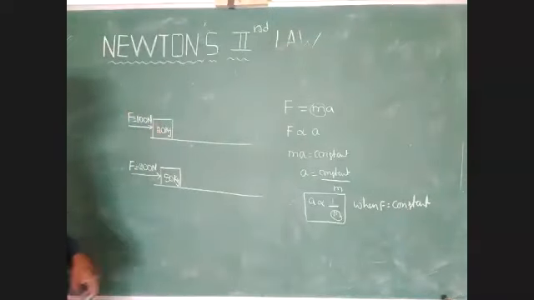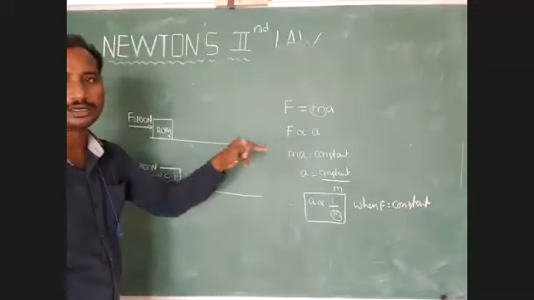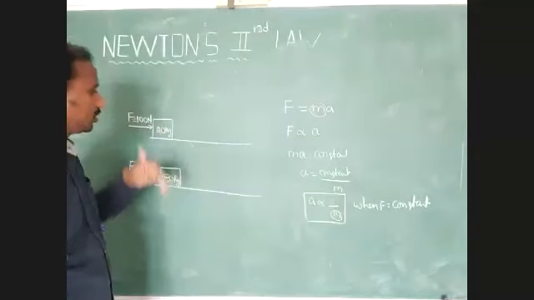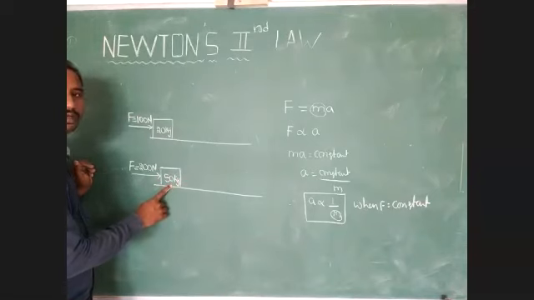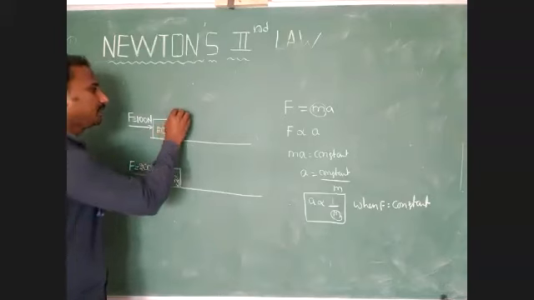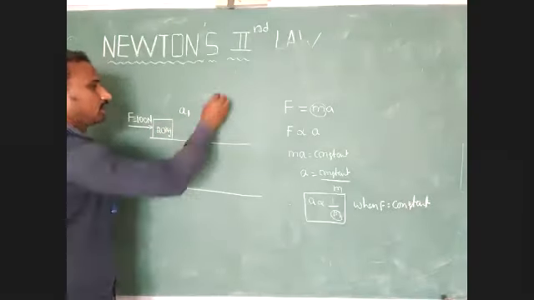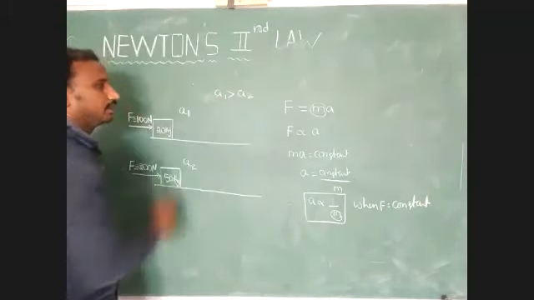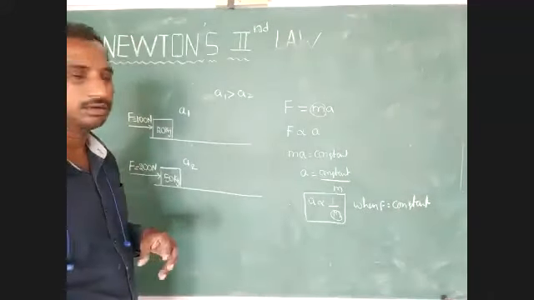Which one is getting more acceleration? The smaller body experiences a larger acceleration. In these two bodies, which one is smaller and which is bigger? The 50 kg body has more mass compared to the 20 kg body. So this body gets acceleration A1, this body gets acceleration A2, and A1 is greater than A2. Understood? We have to find out those values.